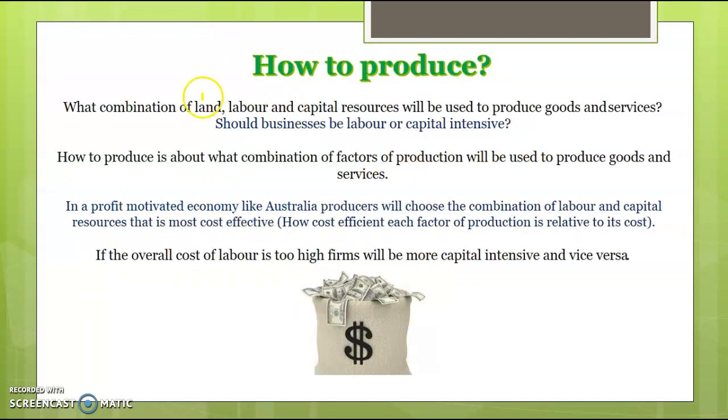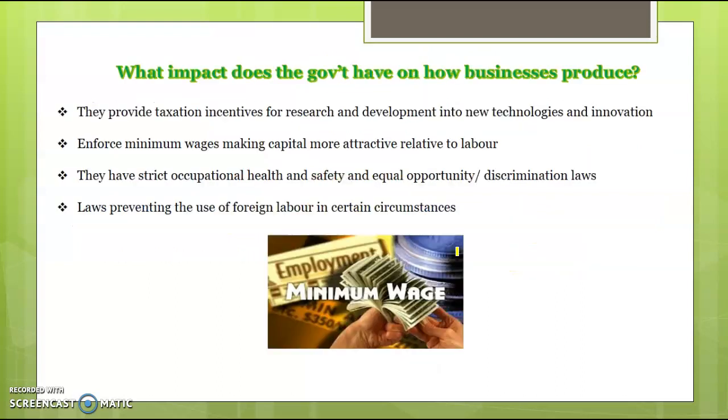How to produce, what combination of land, labour and capital? Basically, where producers are profit motivated, as we said, they want to be cost effective, so they will choose whatever method, whether it's labour or capital intensive, that is cheaper and more cost effective. Government steps in through minimum wages, taxation incentives, etc. OH&S laws can encourage firms to be more capital intensive because it costs more to hire labour as well, because you've got to pay all these costs associated with health and safety.